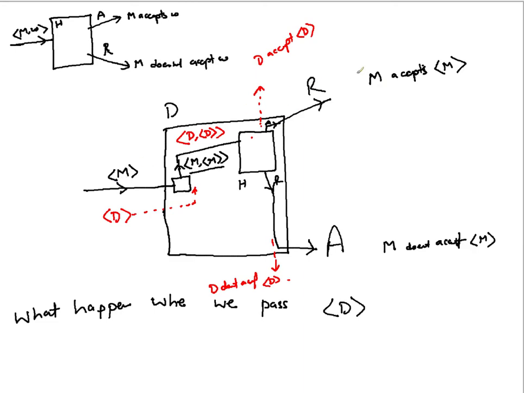When you passed in M, it was saying M accepts M. So when you pass the definition of D, it is saying D doesn't accept D.